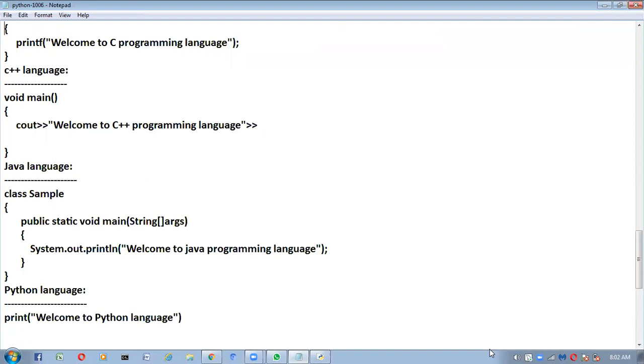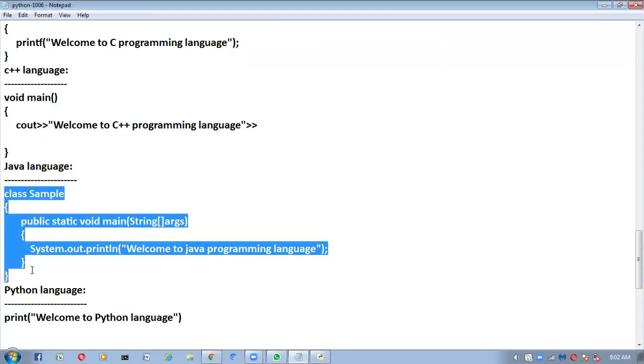But if you want to learn Java, some people are coming from mechanical background, some people are coming from civil background, and those people don't have any knowledge on basic computer also. For those kind of people, in first class itself, if I write this kind of program, can they understand?